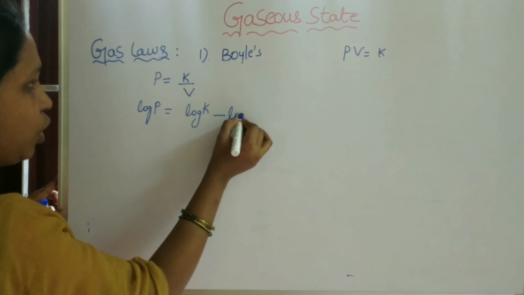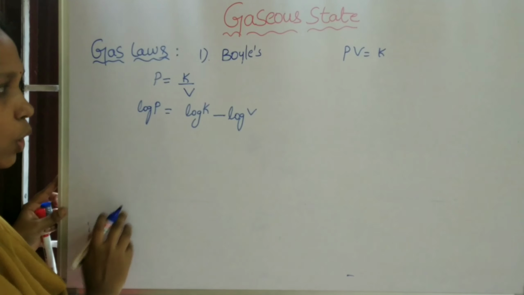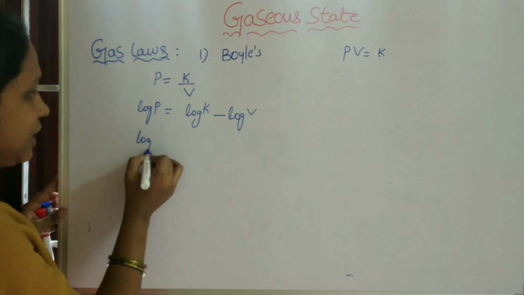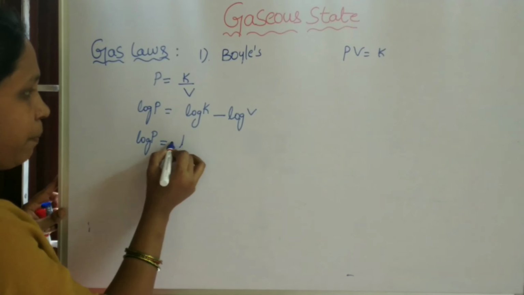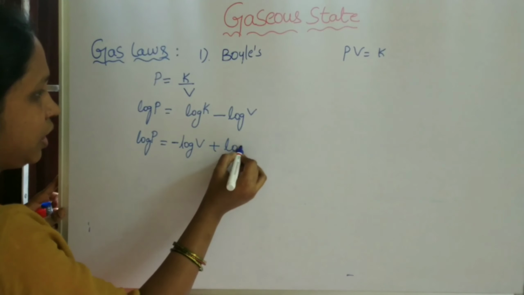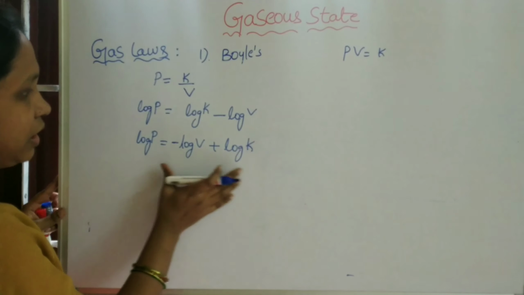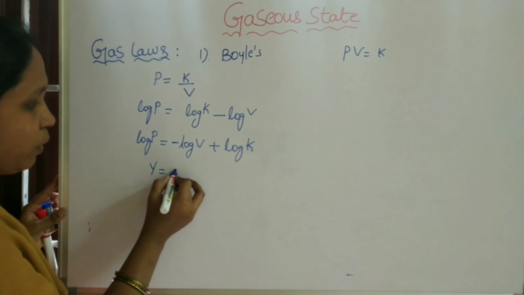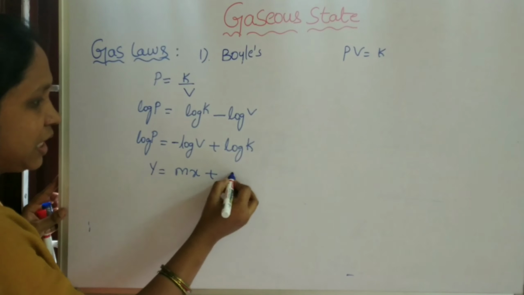And apply the logarithm on both sides. We will get log P equal to log K minus log V. Otherwise, write it like this: log P equal to minus log V plus log K. Here, the equation is like y equal to mx plus c.